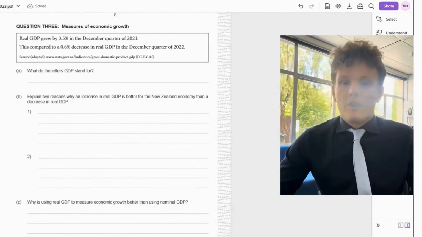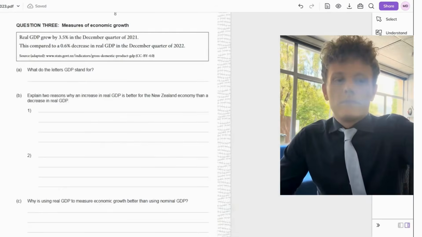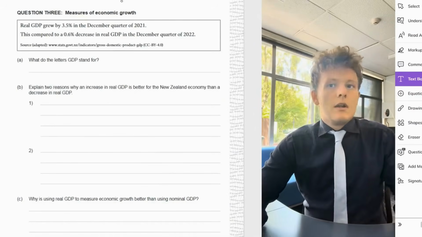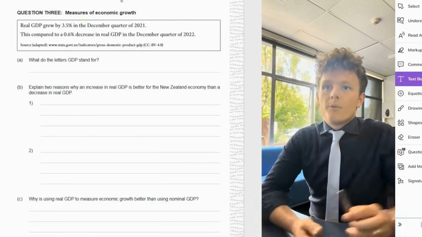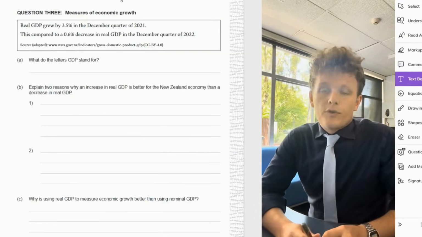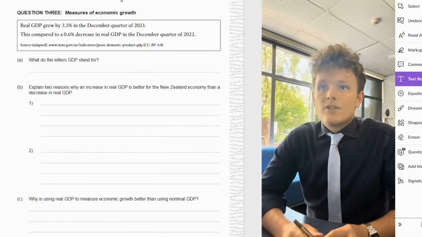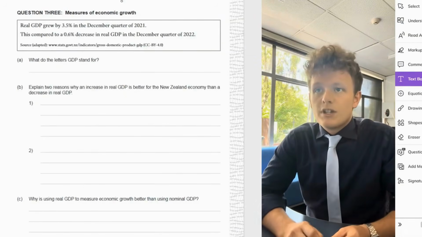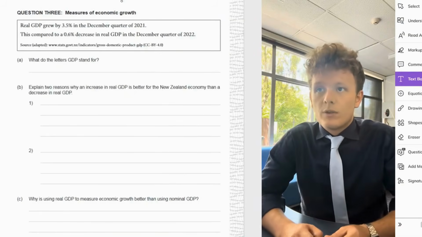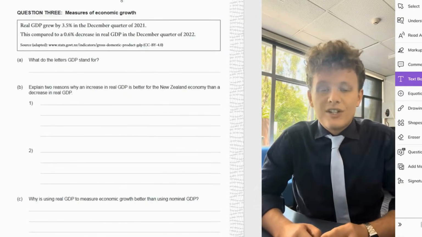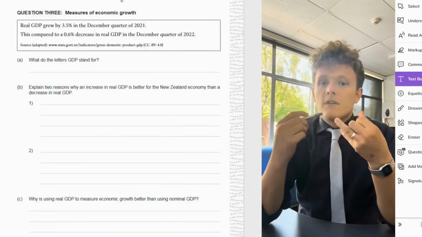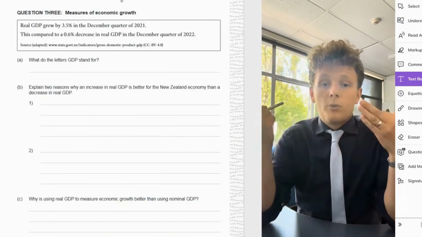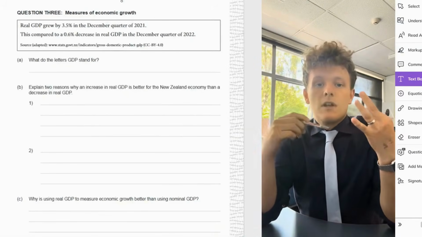Let's go to question 3. Okay, so question 3. Real GDP grew by 3.5% in December quarter of 2021. This compared to a 0.6% decrease in real GDP in the December quarter of 2022. What does the letters GDP stand for? Gross domestic product. There's no help you can get with that one. It's just about memorizing the definition.